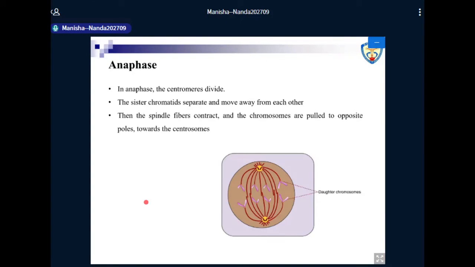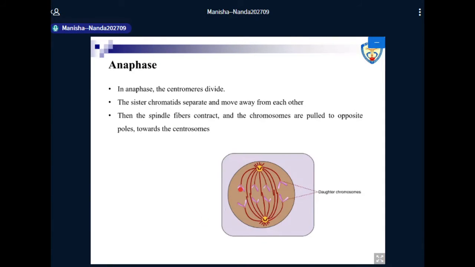Now, once all the chromosomes are well aligned at the equatorial plate during metaphase, the cell is well informed that each and every chromosome is well bound to the spindle fibers. The next event that marks the beginning of anaphase is the dissolution of the centromere.